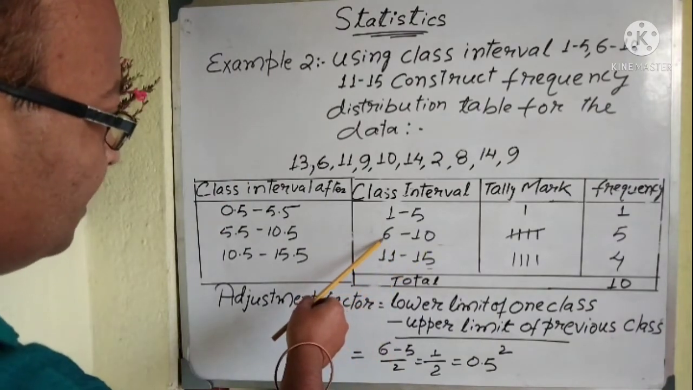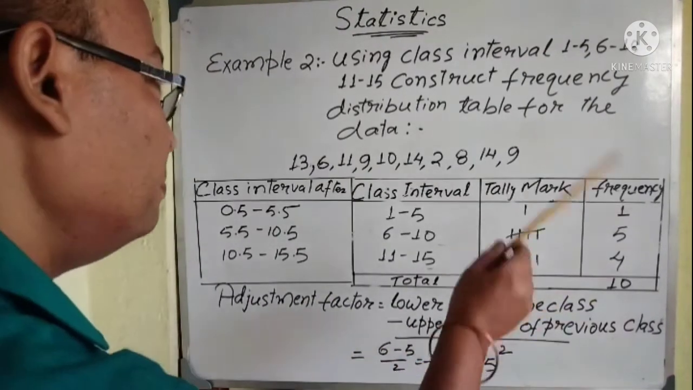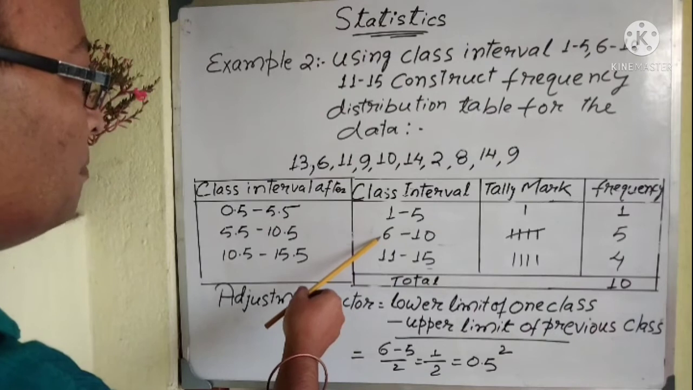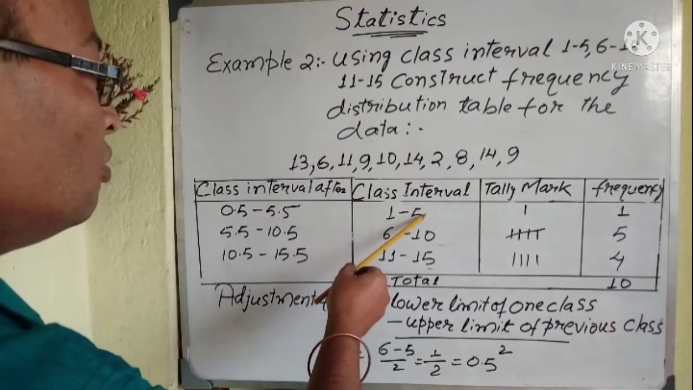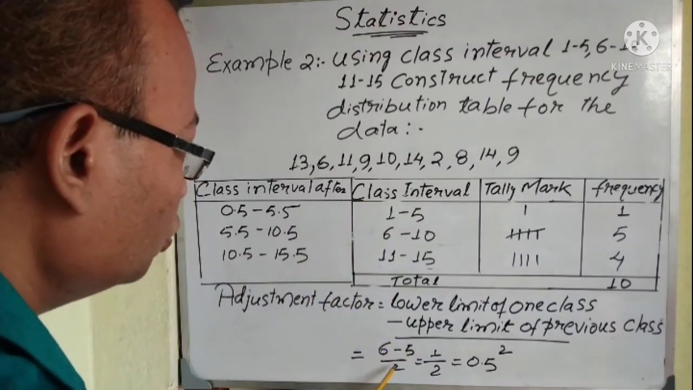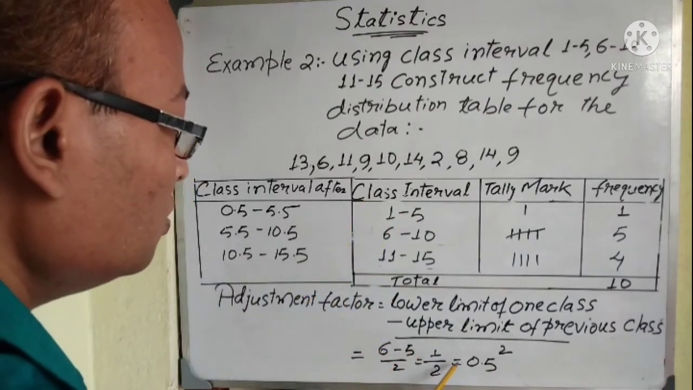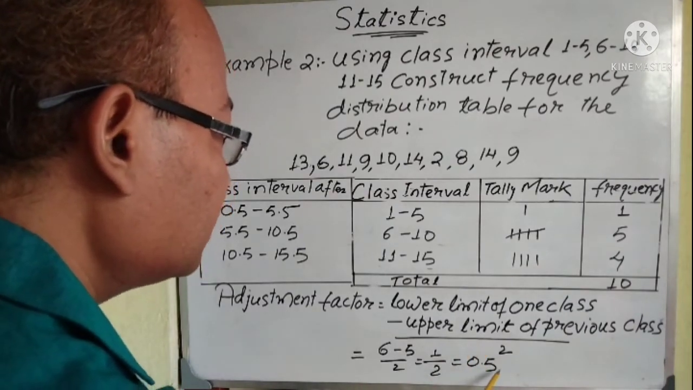So the lower limit is 6, minus the upper limit of the previous class. So which one is the previous class of this? This one. So you have to consider the upper limit of the previous class. So this is 5. So 6 minus 5 by 2 is equal to 1 by 2 is equal to 0.5. So this is the adjustment factor.